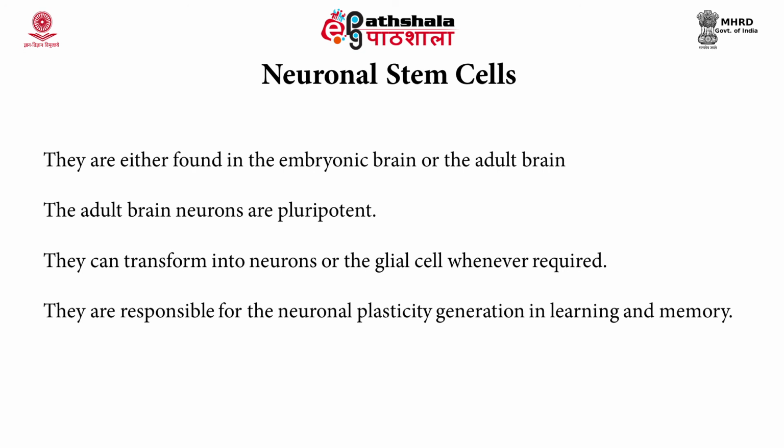Plasticity means adaptability, bringing new changes in the neuron so that it can participate in a particular function in a particular environment. So if we summarize this chapter, we find that the nervous system is mainly made up of the central nervous system and the peripheral nervous system. It is made up of neurons, the glial cells and the stem cells. And if we look at their classification, in the structural classification there are 4 types: the unipolar, the pseudo unipolar, the bipolar and the multipolar.